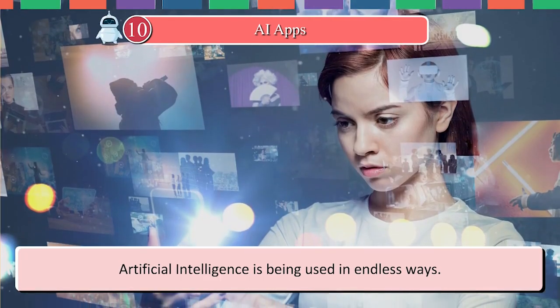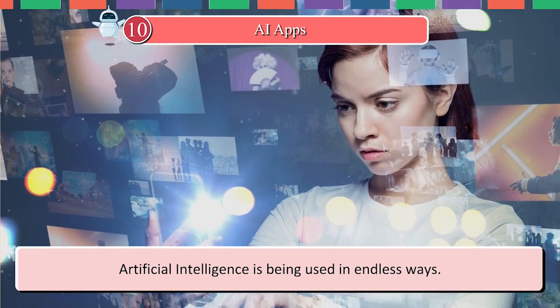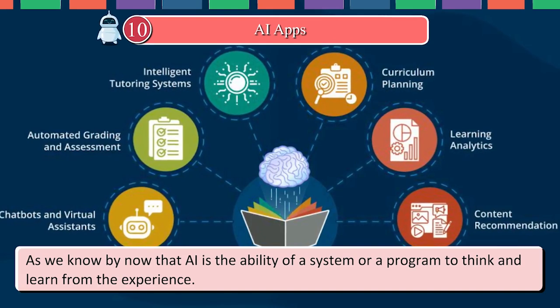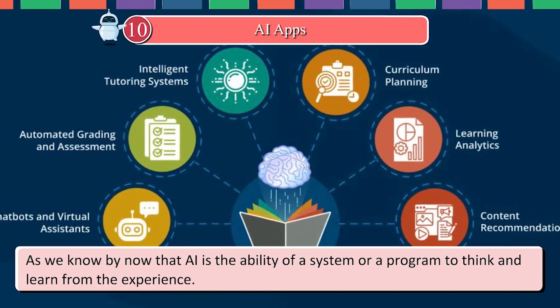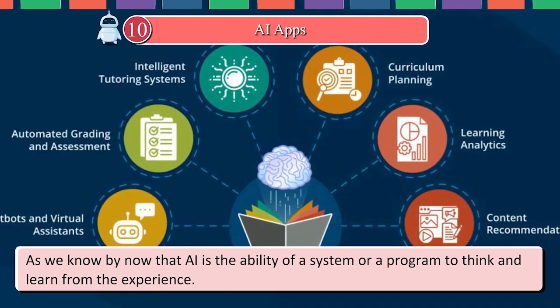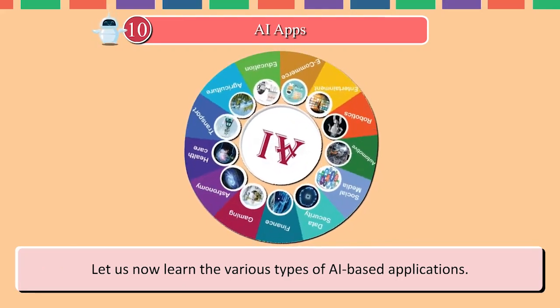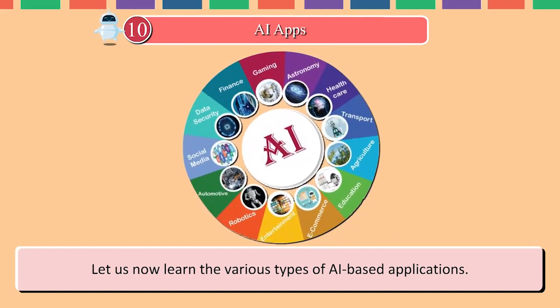Artificial intelligence is being used in endless ways. As we know by now, AI is the ability of a system or a program to think and learn from experience. Let us now learn the various types of AI-based applications.